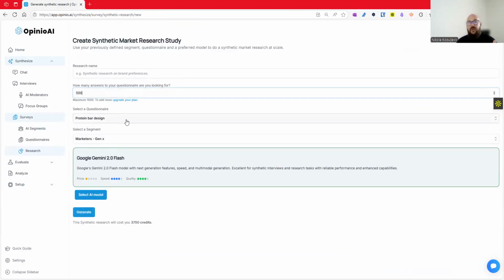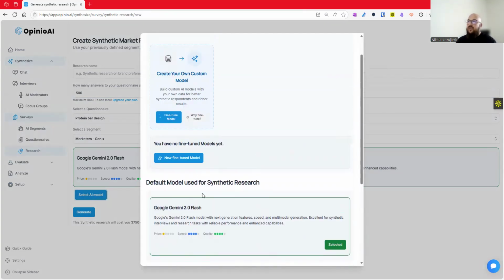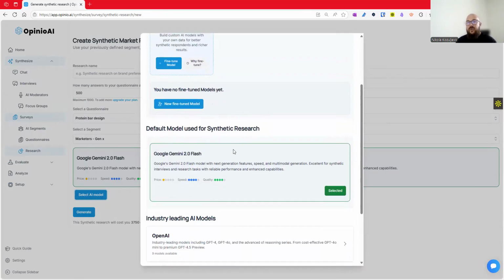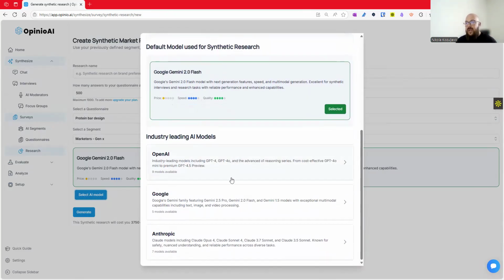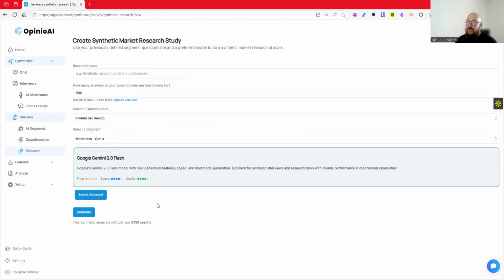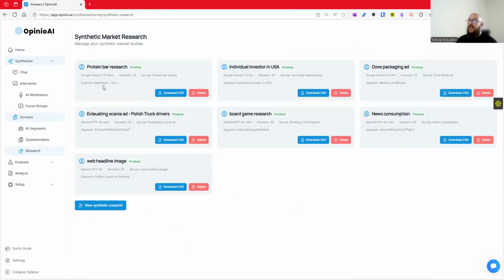So we'll pick a questionnaire, we'll pick a segment, and then choose a model again. This is again extremely powerful if you have a fine-tuned model, so we can expand the panel size that you have. But if you don't have a fine-tuned model, you can use existing synthetic segments within the existing state-of-the-art models to get to that synthetic sampling that academia has been discovering being really, really powerful. This research can be done in 5 minutes.